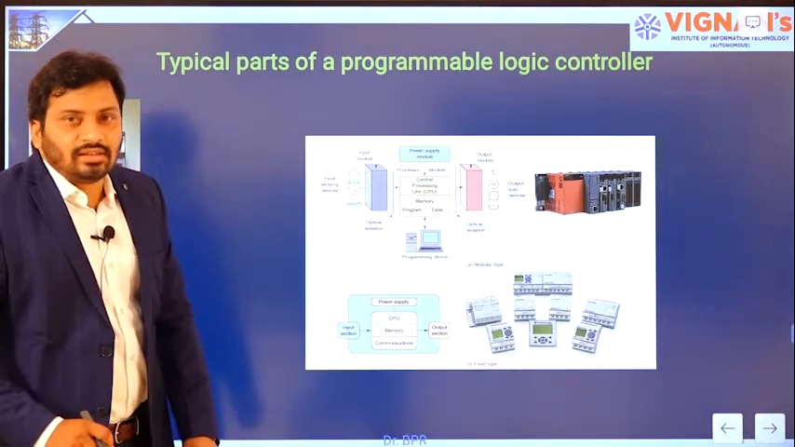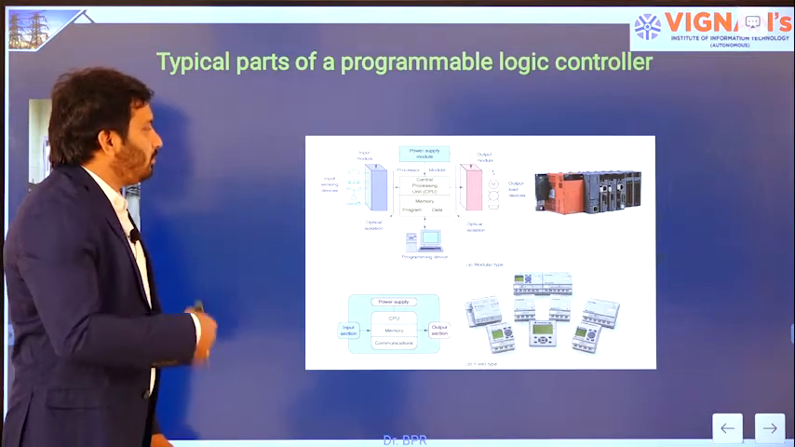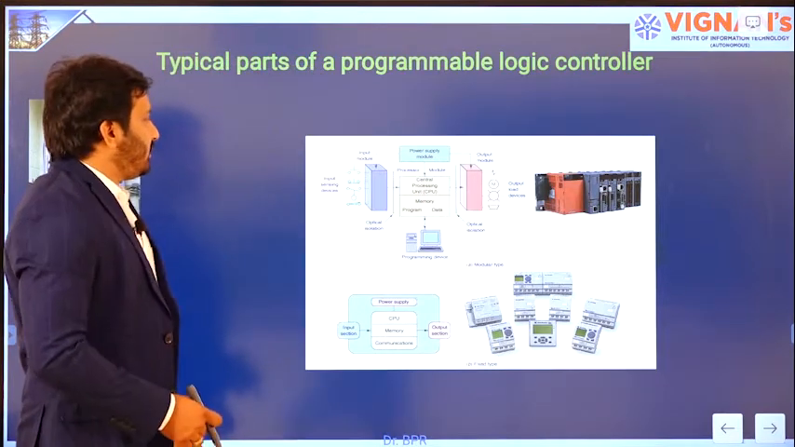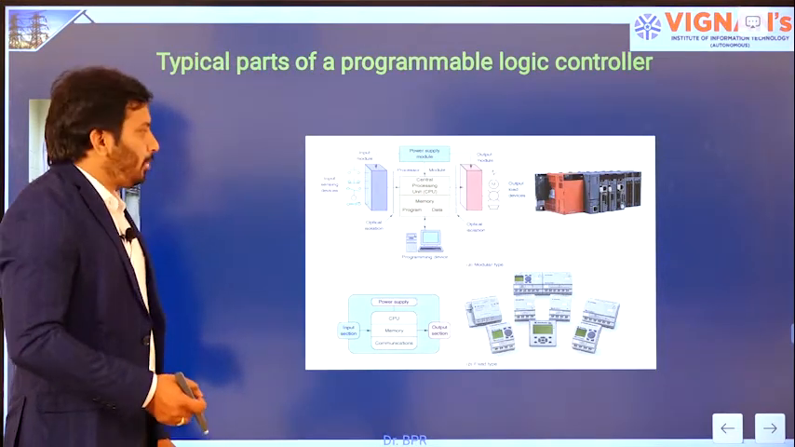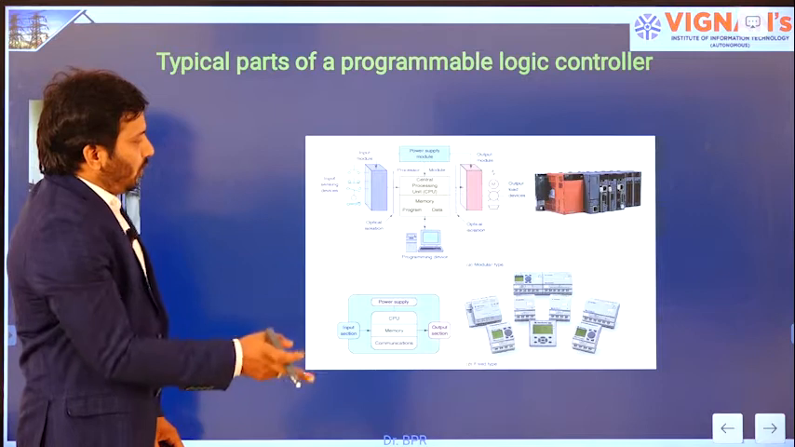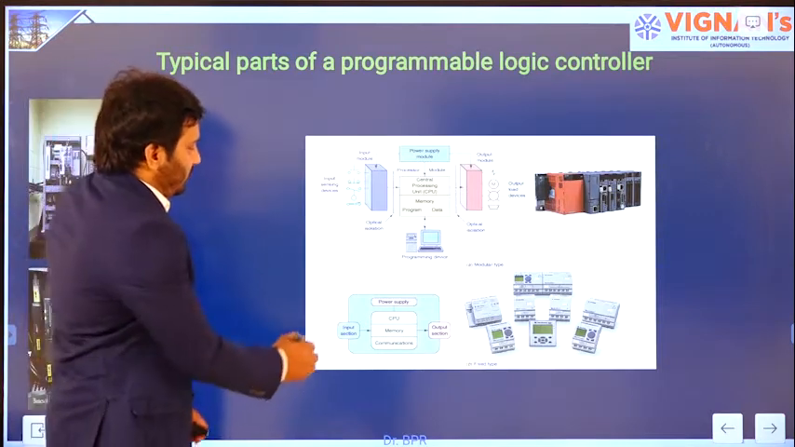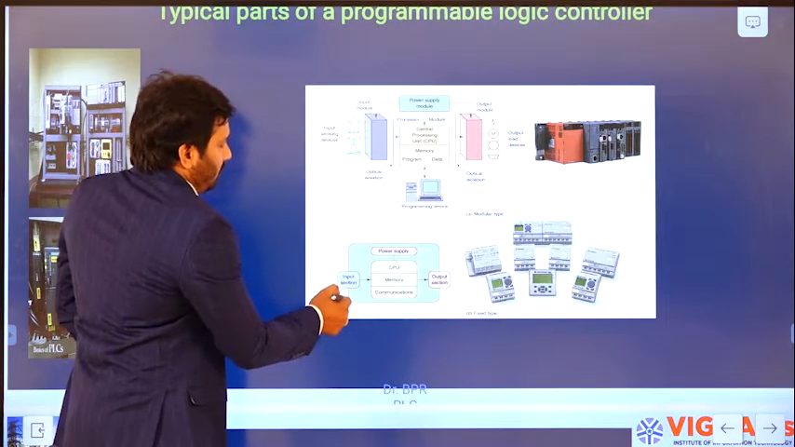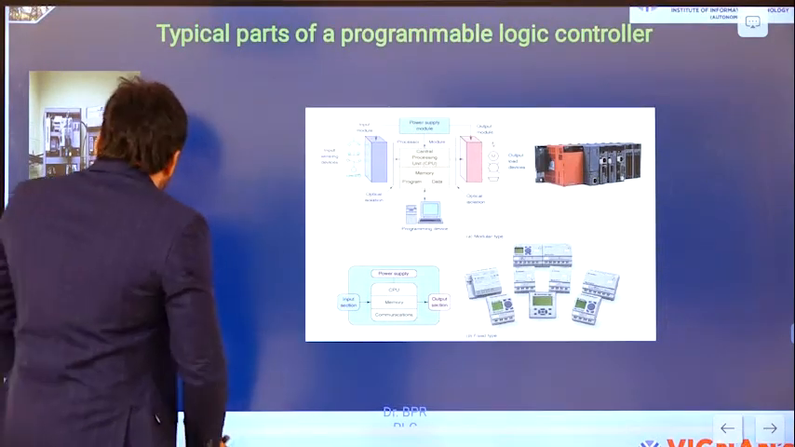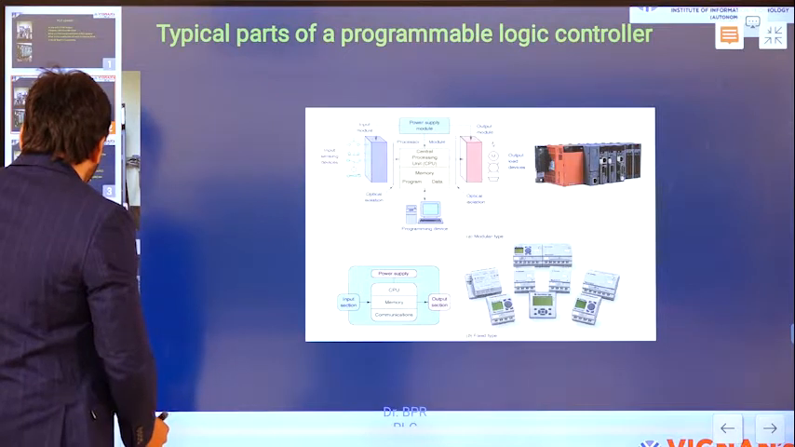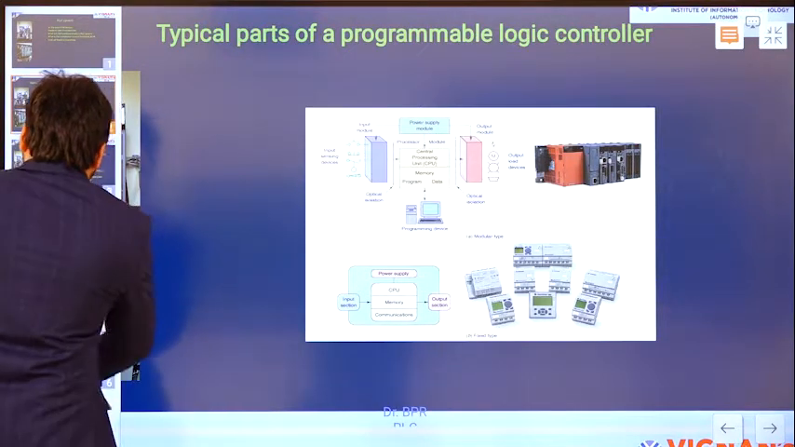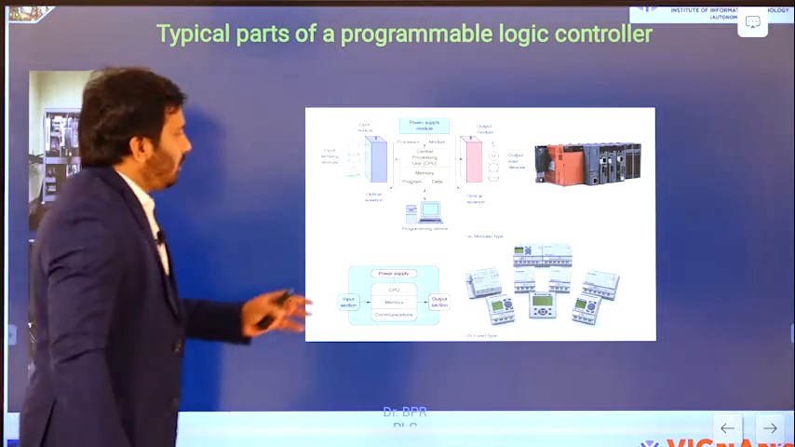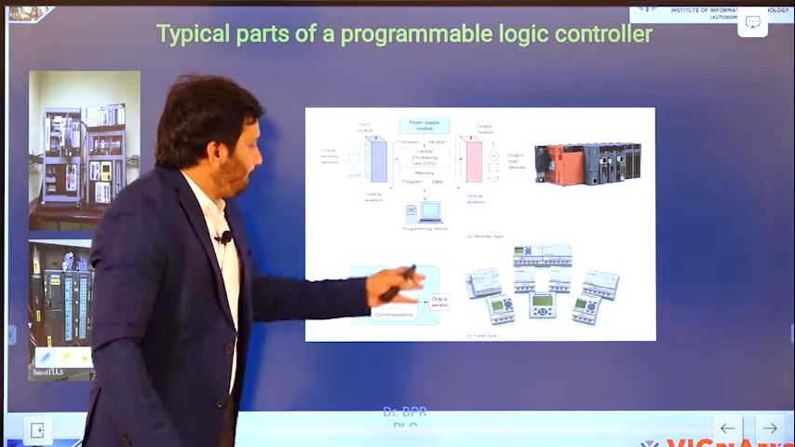This is the basic functional block diagram of a PLC. If you look at this diagram, you can see two functional blocks. One is where all the units are integrated on the same device.